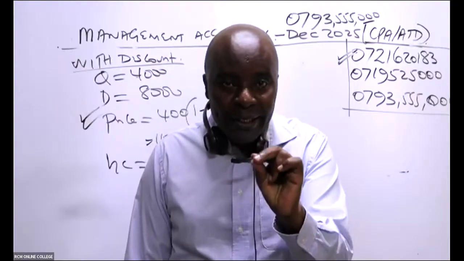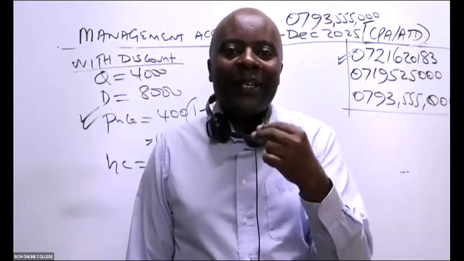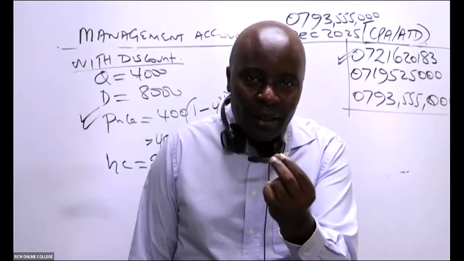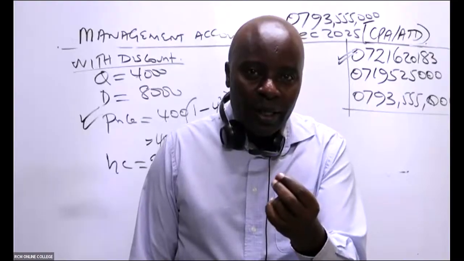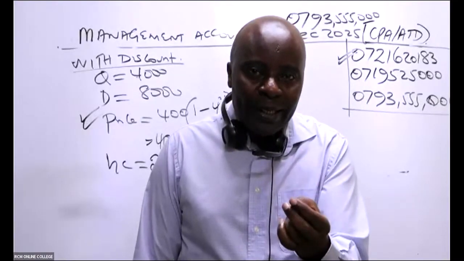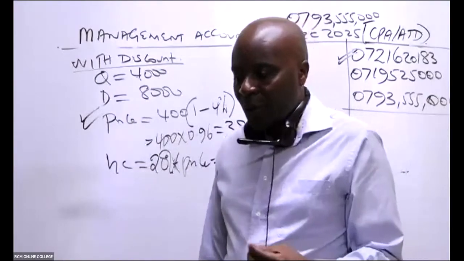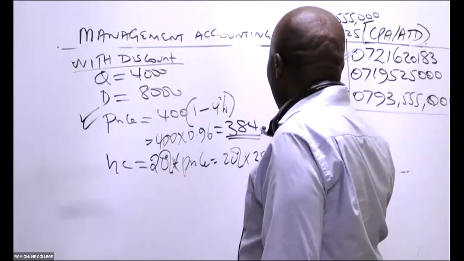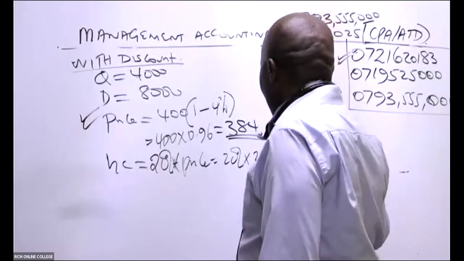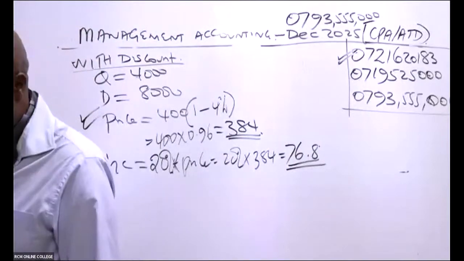You see, price is part of what here? It is our money held. It is our investment in the stock. So holding cost is 20% over the price. So 20% of 384 gives us 76.8.